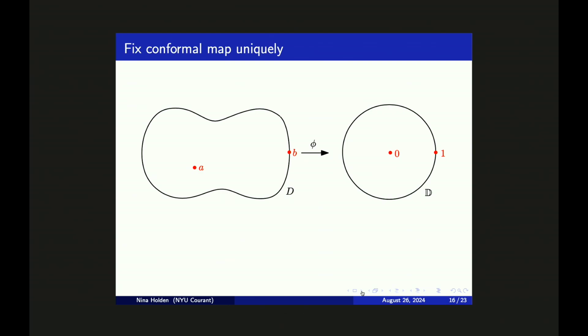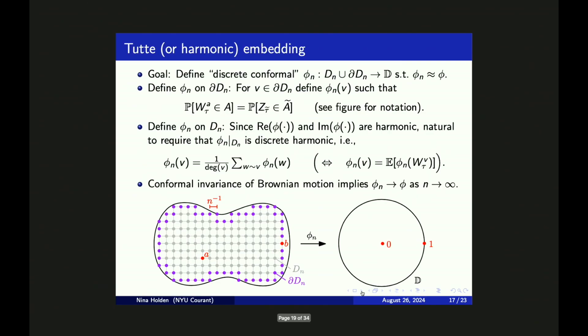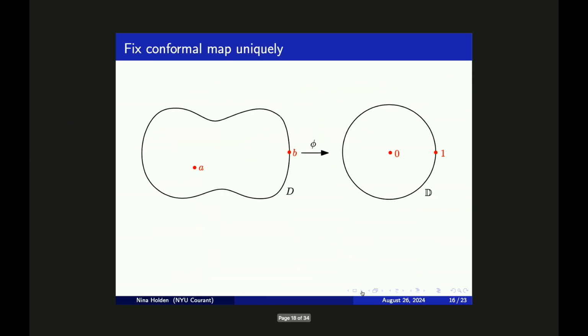We fix a point A in the bulk and a point B on the boundary, and we require that A is sent to 0 and that B is sent to 1. So this is uniquely determining phi. So then we want to define some function phi sub n, which can be viewed as discrete conformal and which is approximating this conformal map phi, which I defined on this slide.